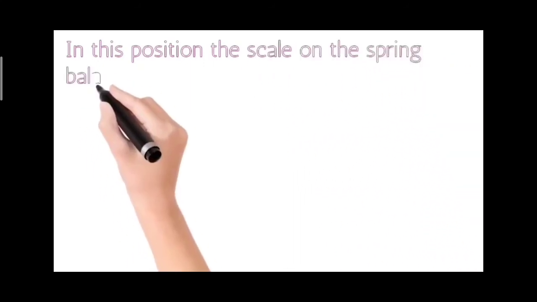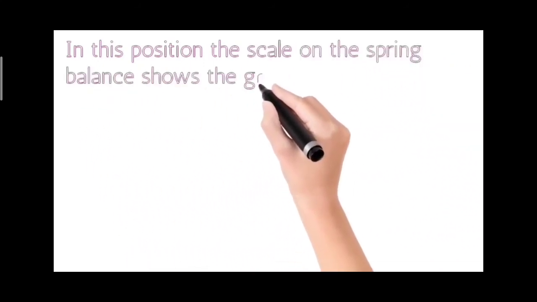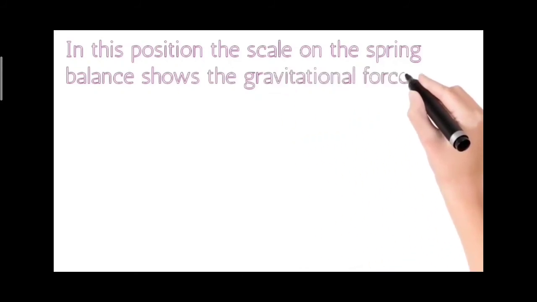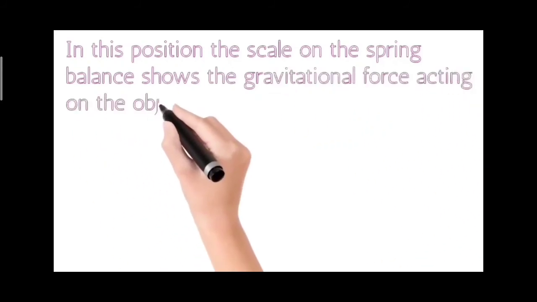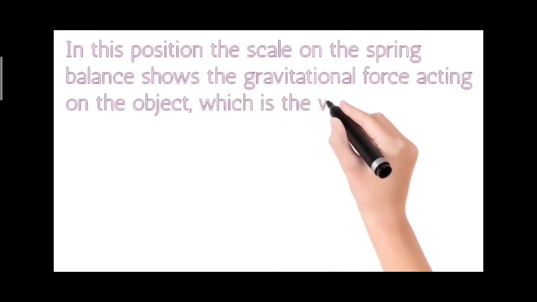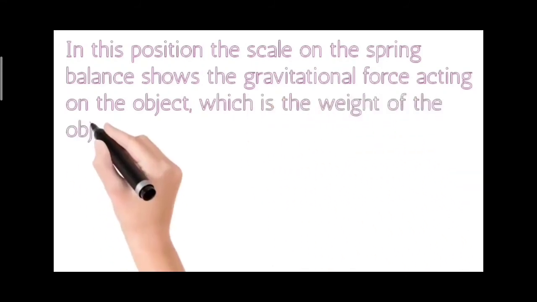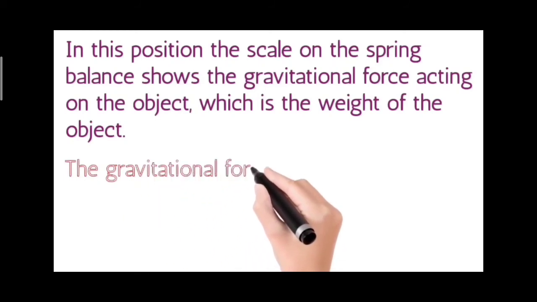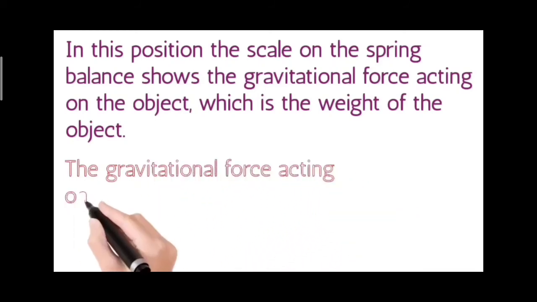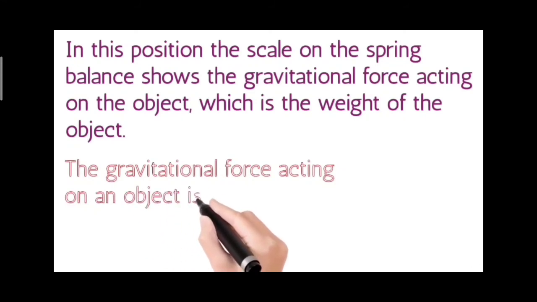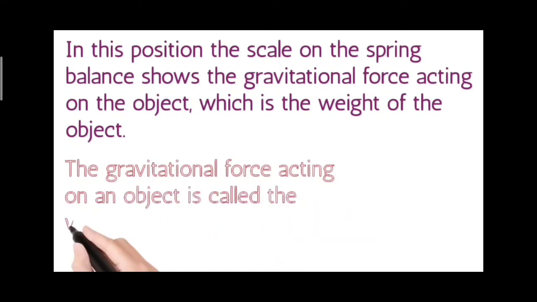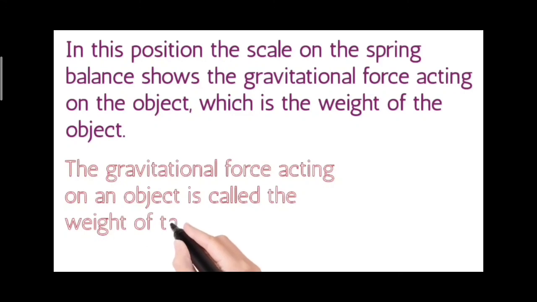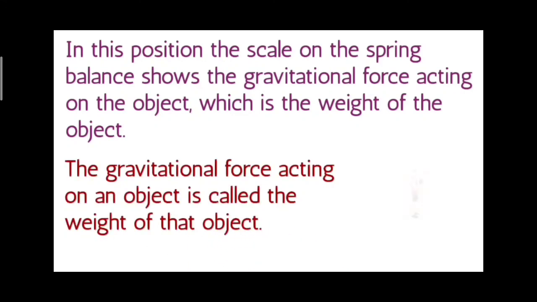In this position, the scale on the spring balance shows the gravitational force acting on the object, which is the weight of the object. So we can say that the gravitational force acting on an object is called the weight of that object.